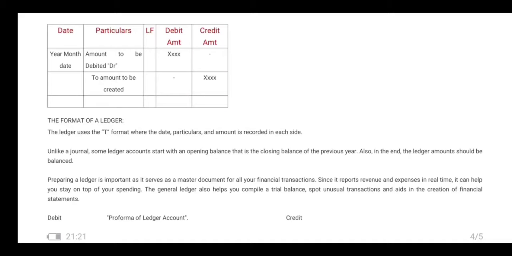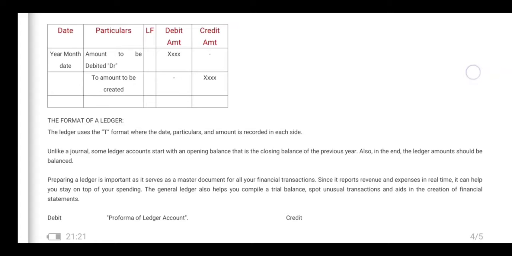The format of a ledger. The ledger uses the T format where date, particulars, and amount are recorded on each side. We have two sides, one side is debit, another side is credit. Unlike the journal, some ledger accounts start with an opening balance, that is the closing balance of the previous year, and also at the end the ledger amount should be balanced. Preparing a ledger is important.